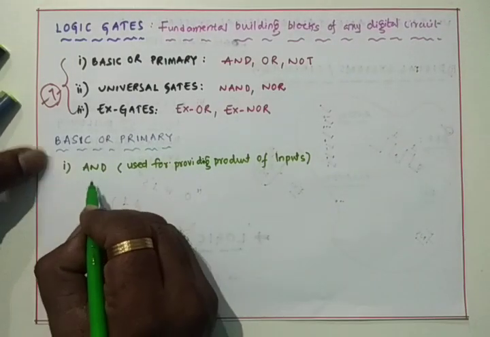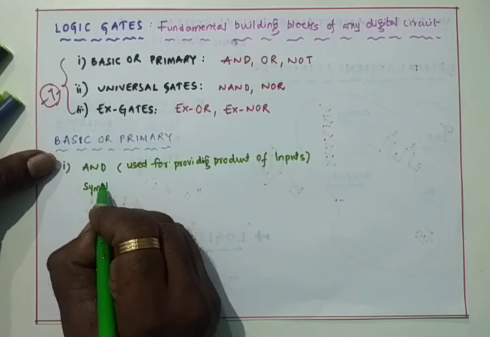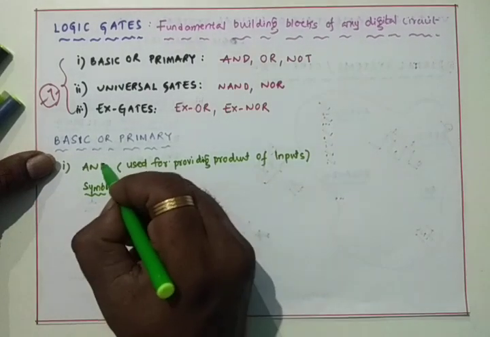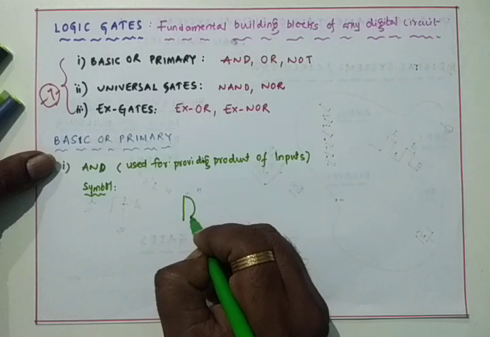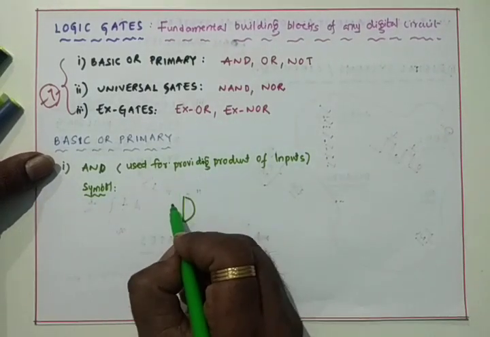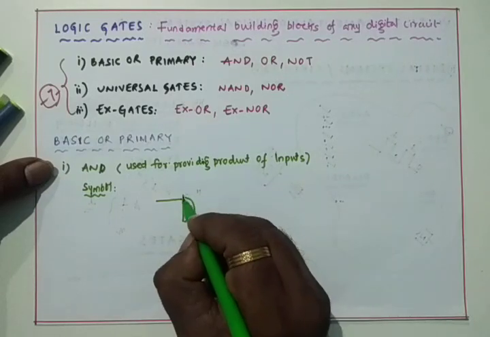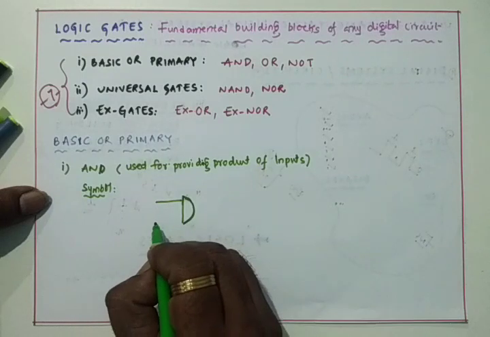Then I am going with the symbol of AND gate. It is a D shape, so you have to draw the D symbol. And just now we discussed that logic gates can work with at least one input, so I am taking two inputs.